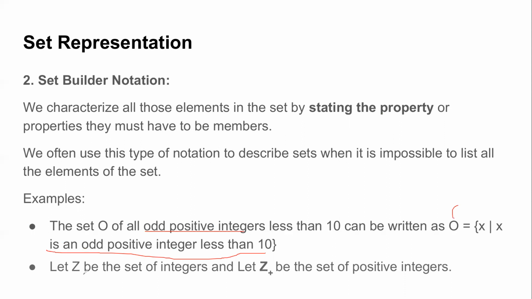Suppose capital Z is the notation you use for integers, which is also the standard notation. And suppose Z with subscript positive is the set of positive integers. Can you quickly give me a set builder notation of Z positive in terms of Z? Assuming that Z is the set of integers, try out the set builder notation of Z positive in terms of Z. You have to write Z positive in terms of Z, with the property that it's only positive integers. Very simple.